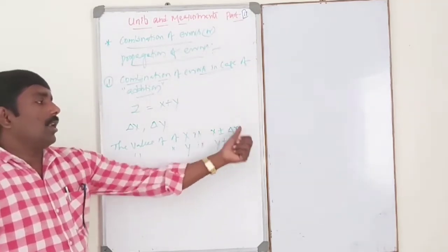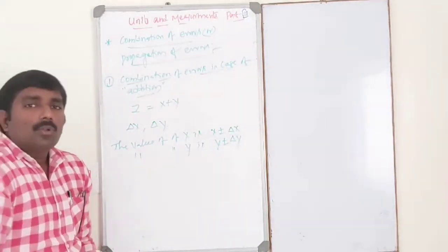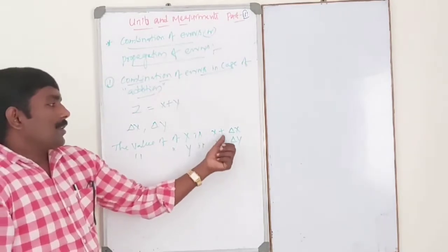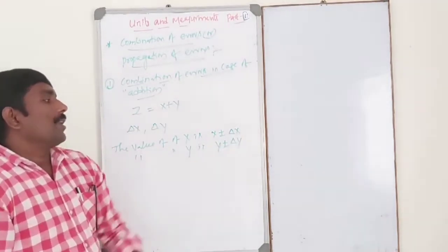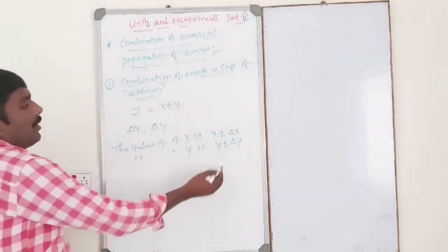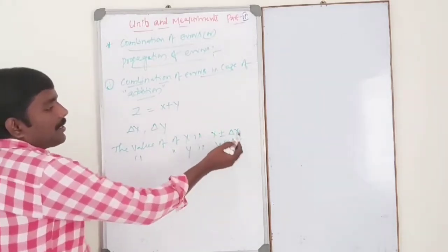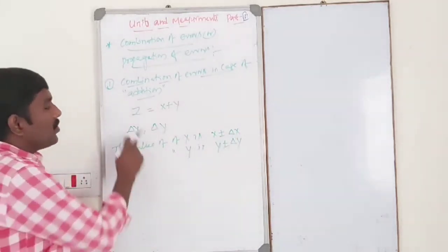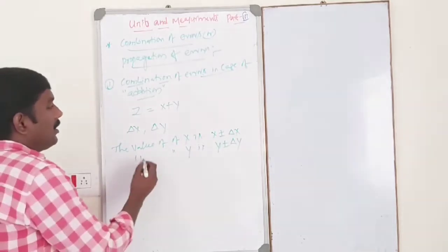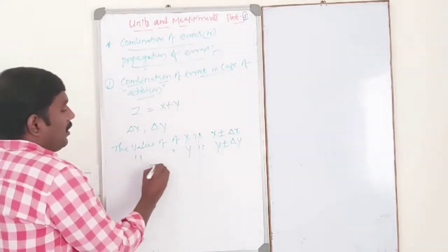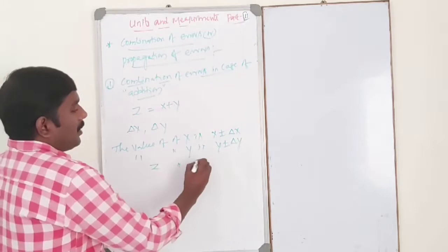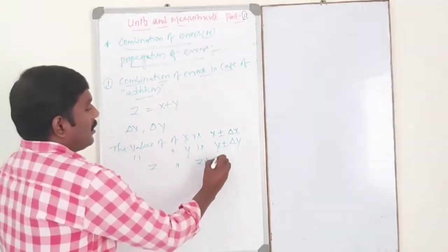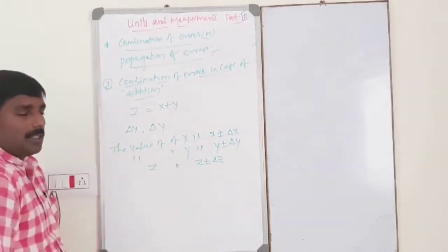So the combination of delta x and delta y gives the error in z. The value of z is nothing but z plus or minus delta z.